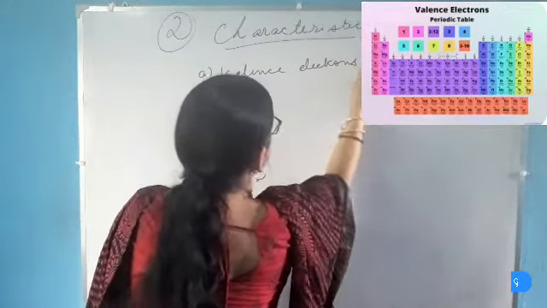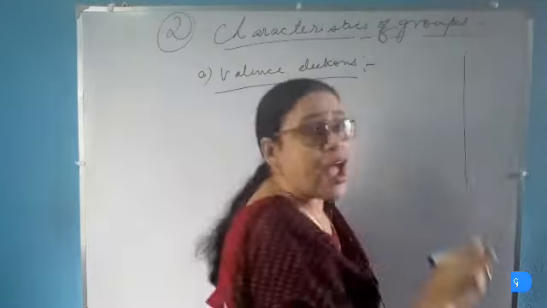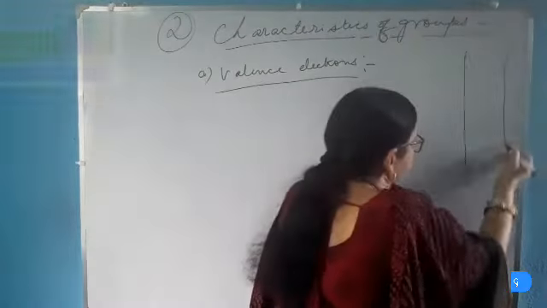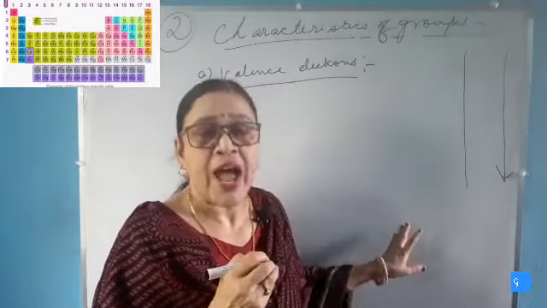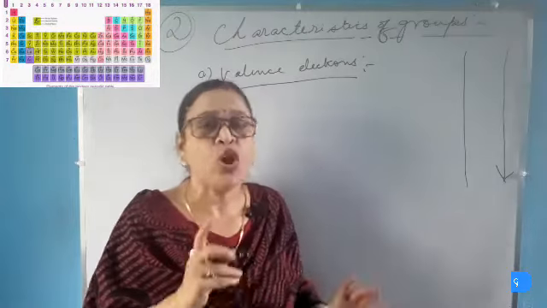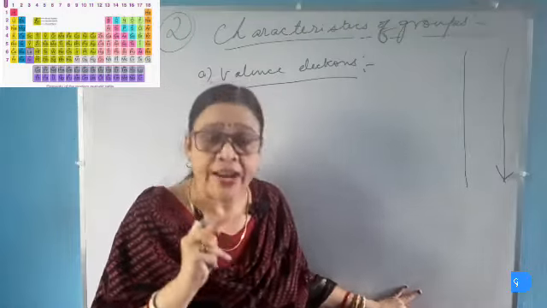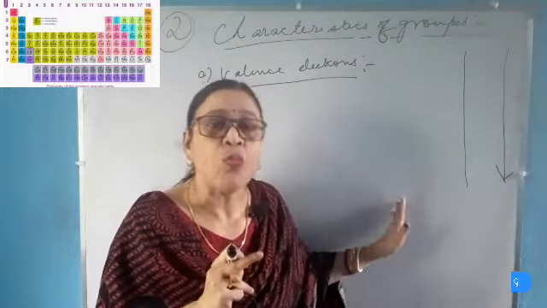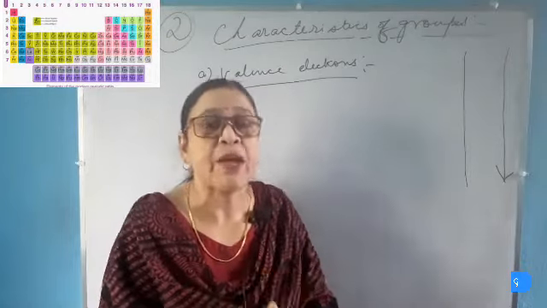Valence electrons means the number of electrons that are present in the outermost cells. So as we move from top to bottom in a group, we will see that all the elements have the same number of valence electrons, and so the valency of all the elements in a group is the same. They do not have consecutive atomic numbers, but the number of valence electrons is the same, and hence the valency of the elements in a group is the same, and thus for this reason the elements have the same chemical properties in